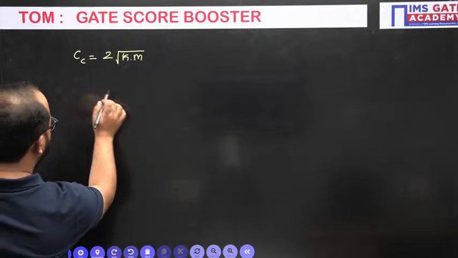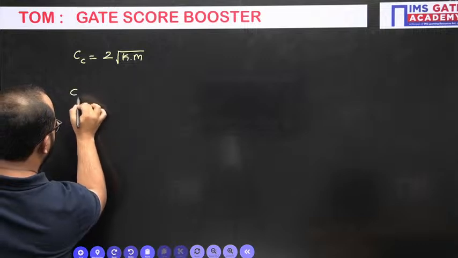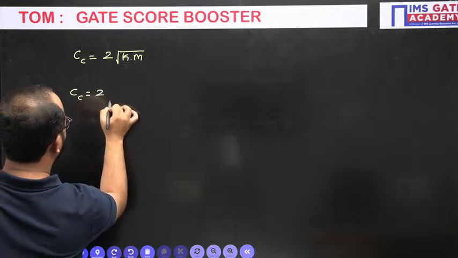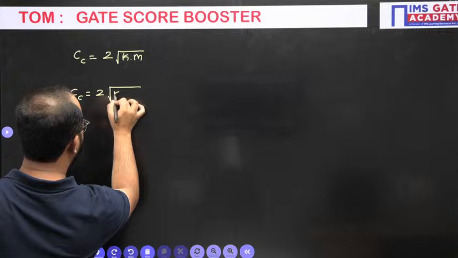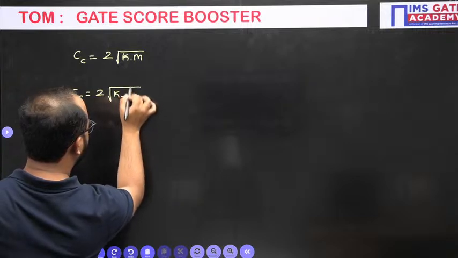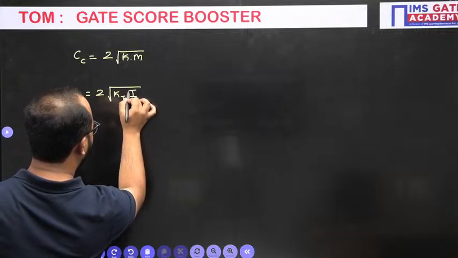Critical damping coefficient is like this, but in case of torsional vibration, how will we write it? 2 into, instead of K we will write torsional stiffness KT, and instead of mass, the mass moment of inertia value will be coming.